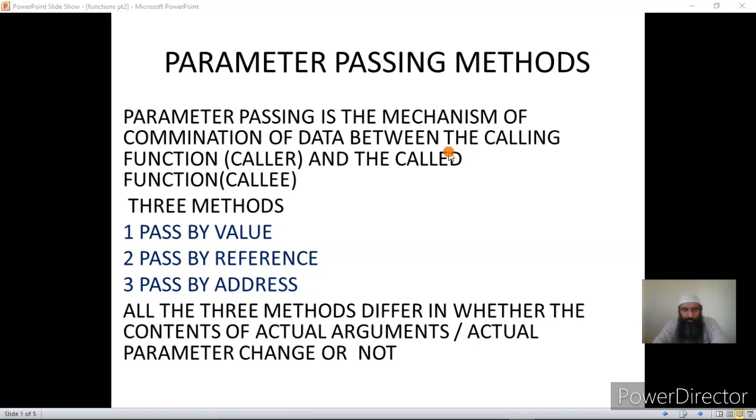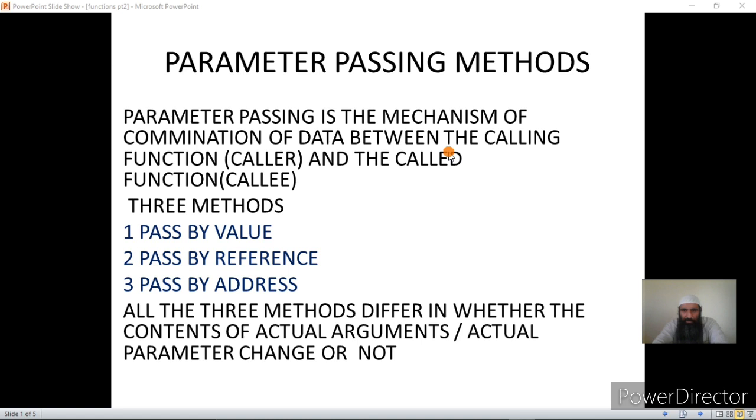Hello students, we have already discussed different parameter passing methods between the calling function and the called function. Since the functions are independent blocks of code and each function does a specific task, this is also called a divide and conquer approach or modularization. That is, each module is assigned a specific task and each function behaves as a module which performs a specific job.